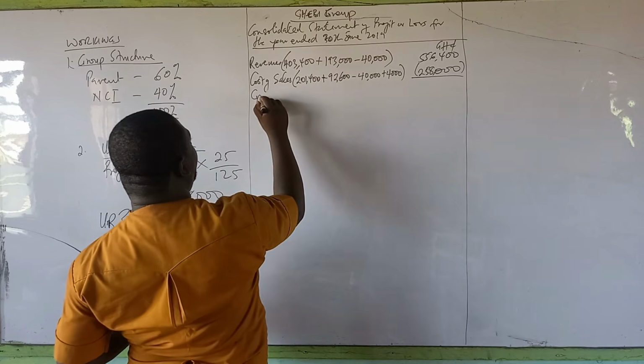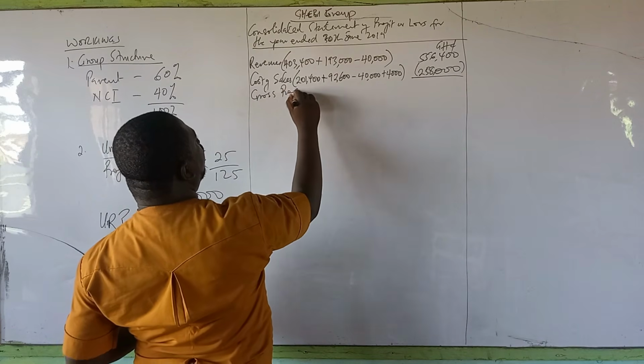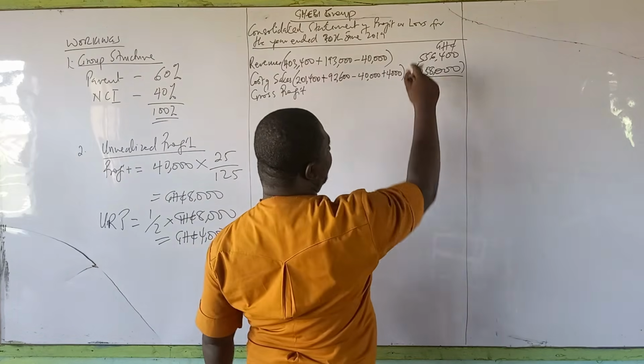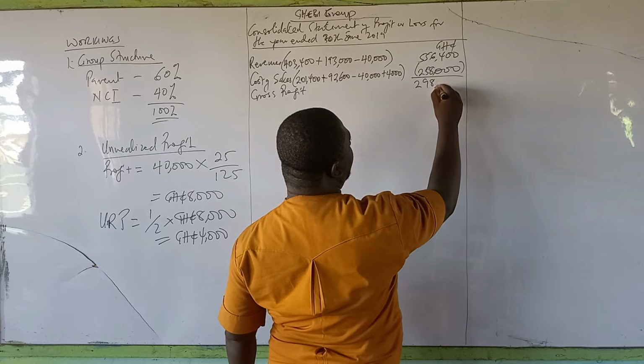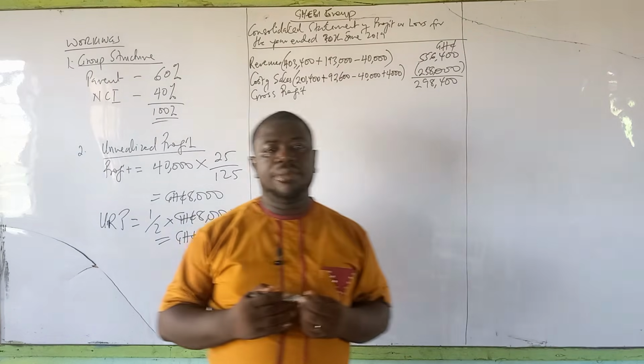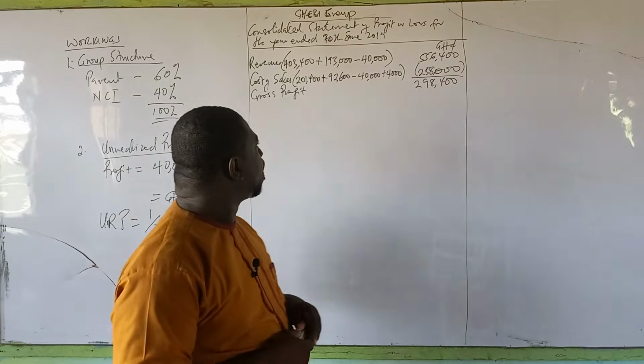And therefore, we have our gross profit for the group. Now, the gross profit will be this minus that, which is 298,400. That becomes your gross profit.